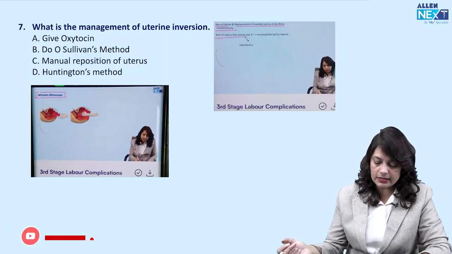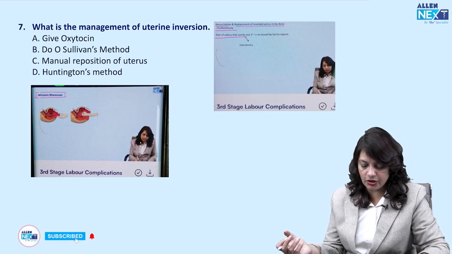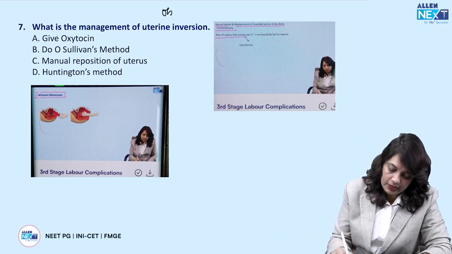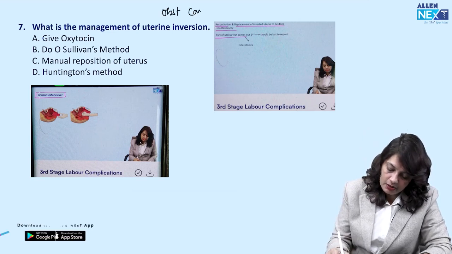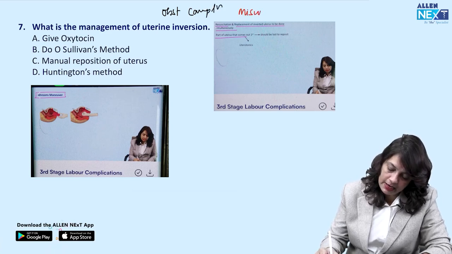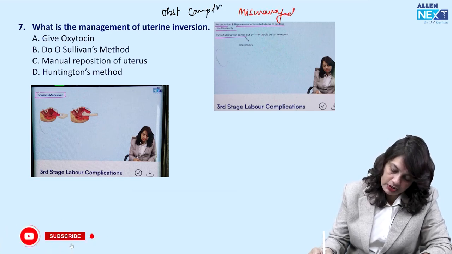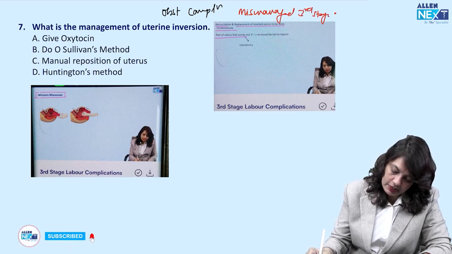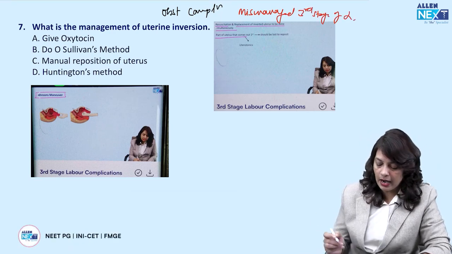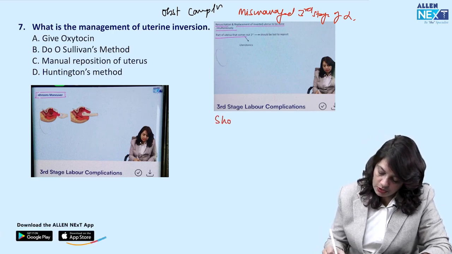Next, what is the management of uterine inversion? That is acute inversion of the uterus, which is an obstetrical complication, and usually this occurs due to a mismanaged third stage of labor, and the patient goes into shock.